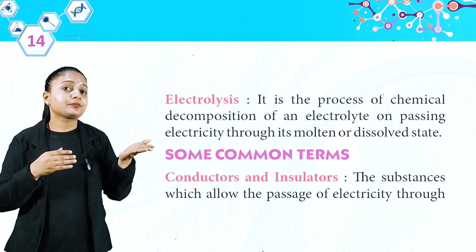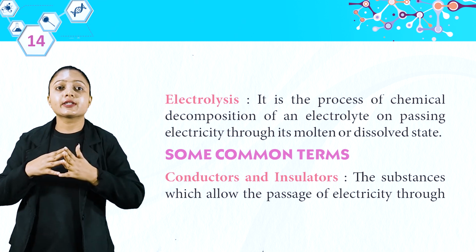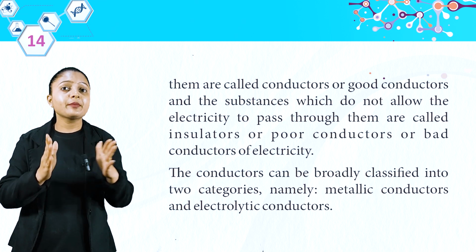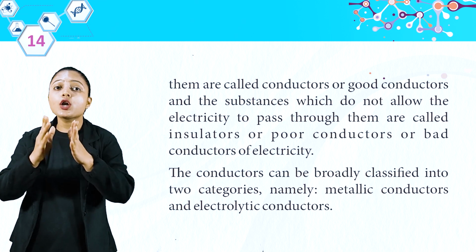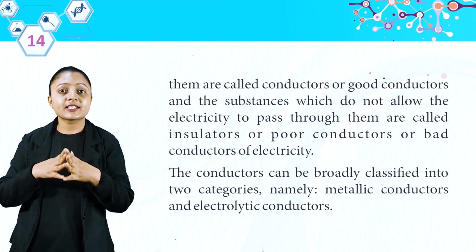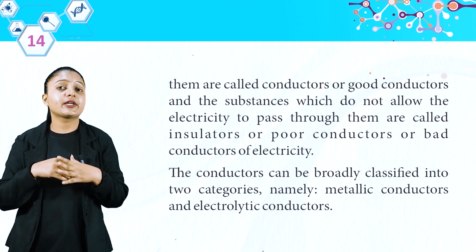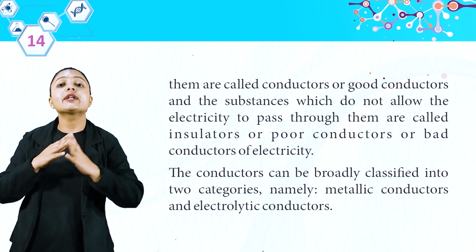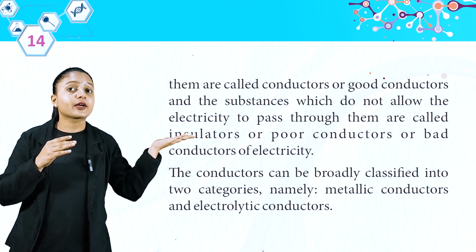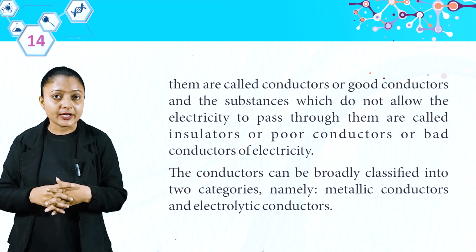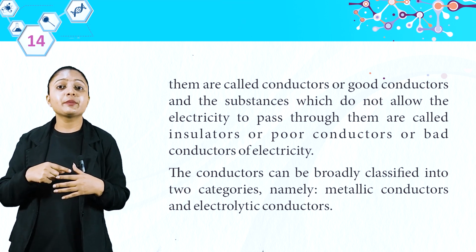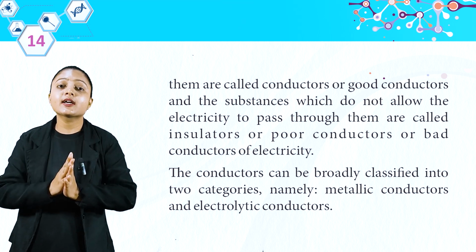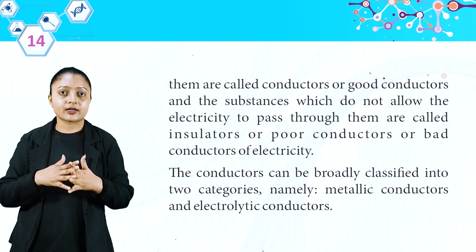Some common terms: conductors and insulators. The substances which allow the passage of electricity through them are called conductors or good conductors, and the substances which do not allow electricity to pass through them are called insulators, or poor conductors, or bad conductors of electricity. The conductors can be broadly classified into two categories, namely metallic conductors and electrolytic conductors.